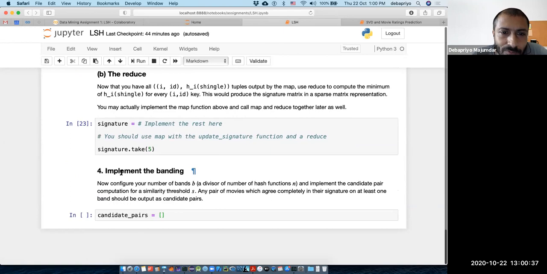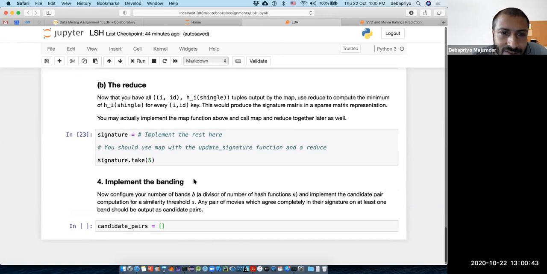And finally, you have to implement the banding. So now you can configure your number of bands. Here, for example, we have a few parameters. Our parameters are n, small n, the number of hash functions, number of bands B, okay, and a similarity threshold S, right?